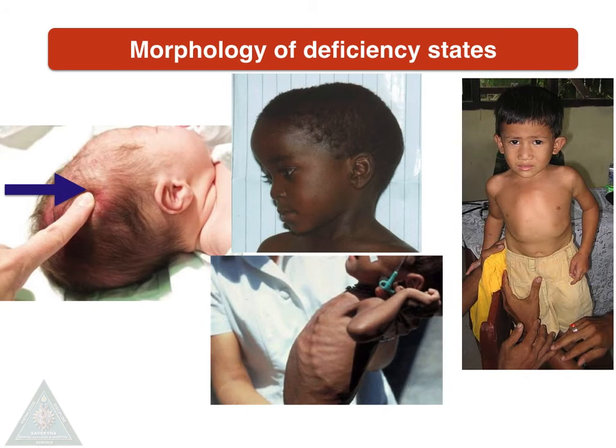Moving on to morphology of the deficiency states. The usual morphologies in non-ambulant children can be seen in the head and the chest, which are the first to be affected. Therefore, in the head you can see softened parietal bones, frontal bossing due to the inadequate mineralization and the excess osteoid deposition, rachitic rosary in the ribs, and pigeon chest deformity.